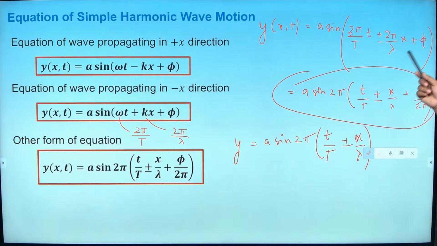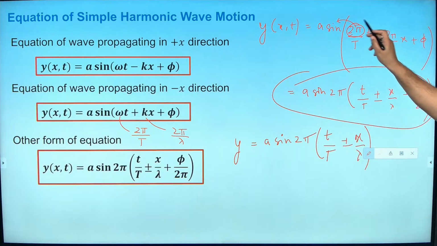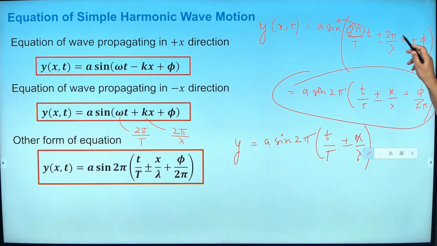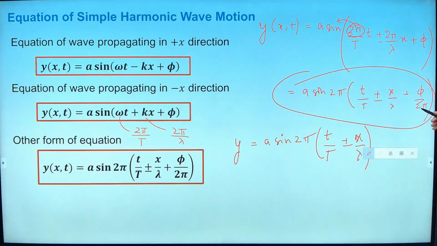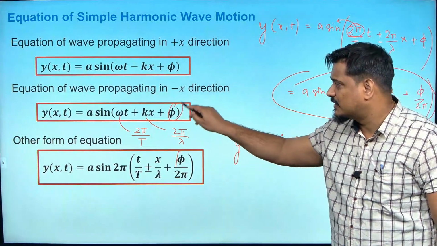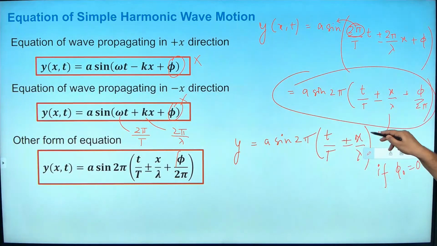Then I have taken 2 pi outside. If you take 2 pi outside, in this term what remains? Small t by capital T. In this term what remains? x by lambda. And in the third term there is phi, but I am taking out 2 pi outside, so I should divide by 2 pi, right? That's what I have written here. If the initial phase were 0, that is, this term is not there, then we can write t by T plus or minus x by lambda alone. Understood?